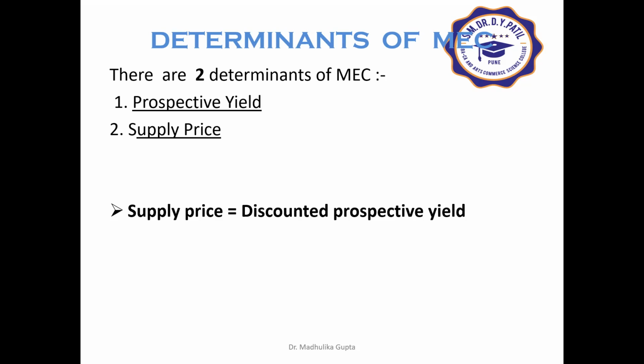The next is supply price. It is the cost of producing a new asset of that kind, not the supply price of the existing asset. It is also called replacement cost. Keynes has explained MEC as a discount rate which makes the prospective yield of a capital asset equal to its supply price. So supply price is equal to discounted prospective yield, in short.